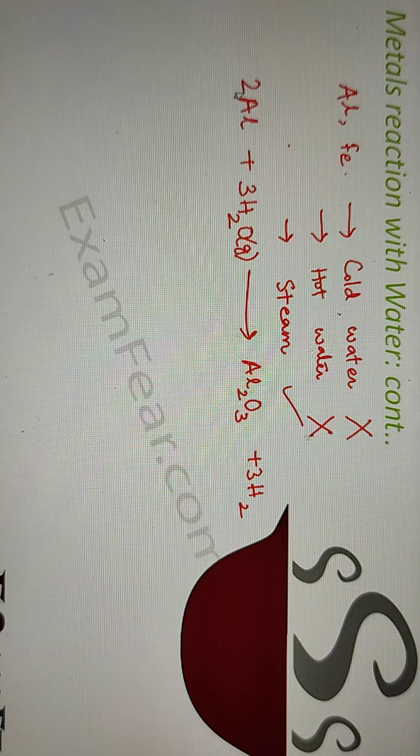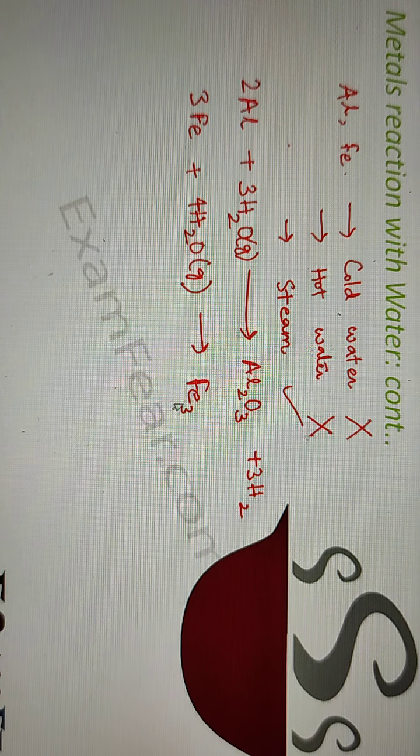If you balance the equation here, you will get it. Similarly, iron reacts with steam, which is in gaseous form, to form iron oxide, which is ferric oxide, plus hydrogen gas. So this is how this set of metals, aluminium and iron, react with water.